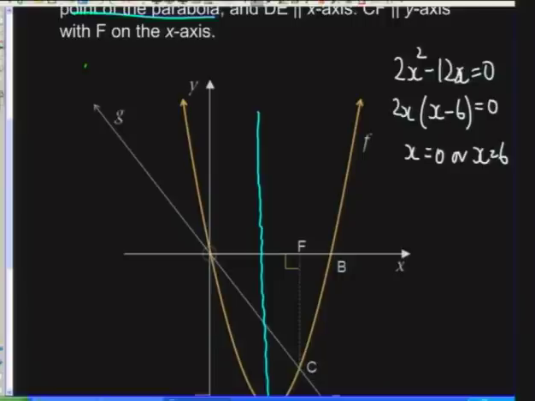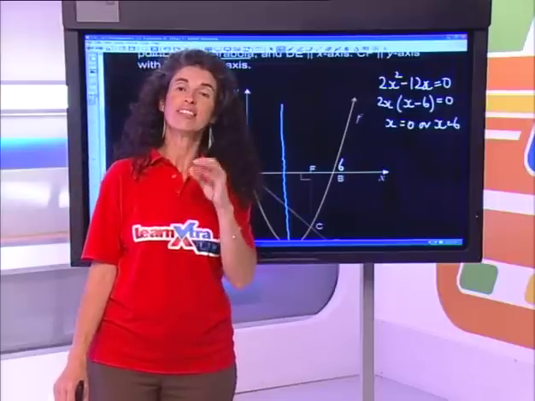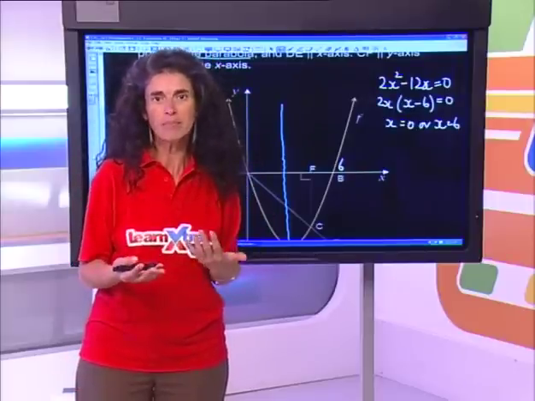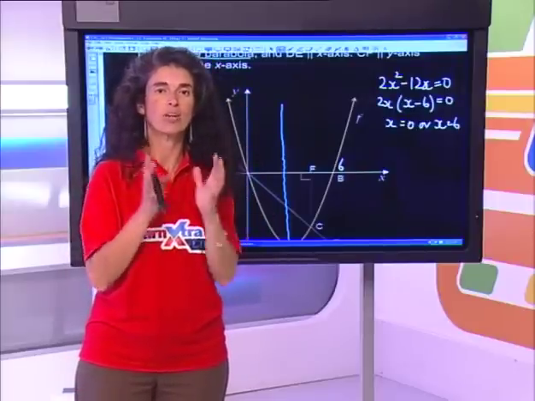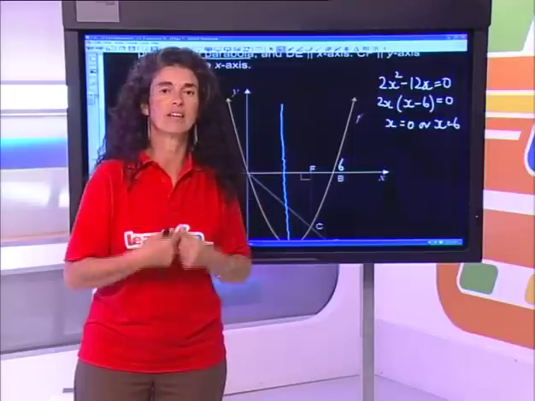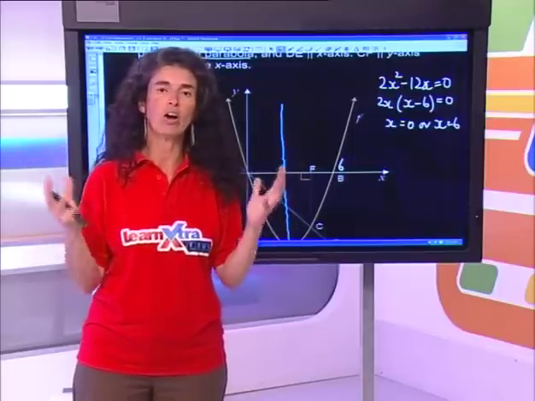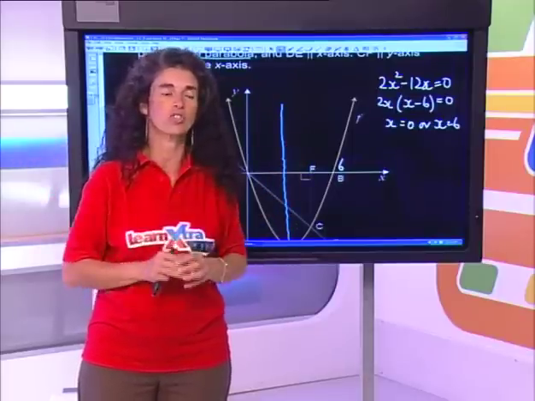So I have that this value here at B is 6, which means my coordinates are (6, 0). Just a reminder, if the question says coordinates, please don't just write one of them. You will be penalized. Coordinates imply both abscissa and ordinate, a pair of values to answer that question fully.